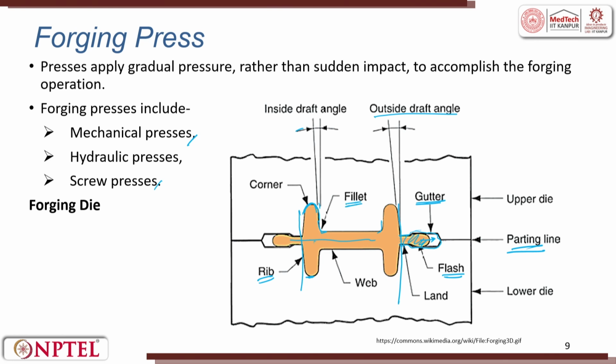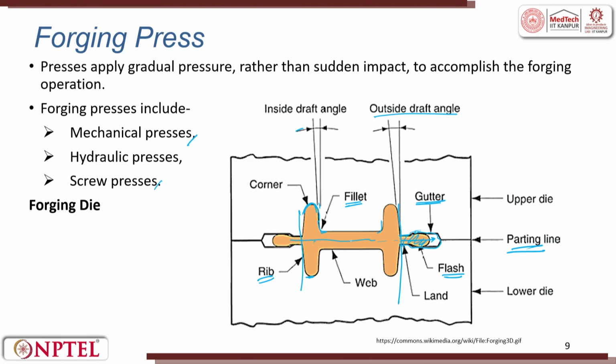So, here friends, in a die we have the same thing as in the mold. You will have a draft allowance; there we had a shake allowance, here we do not have a shake allowance. Here we have a land and a gutter, through which the filling happens. So, when the metal tries to flow in this direction, there is enough resistance.